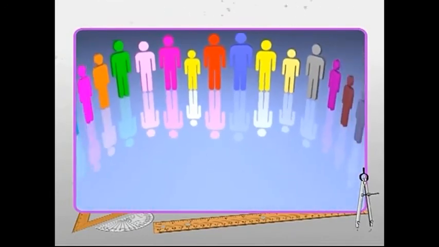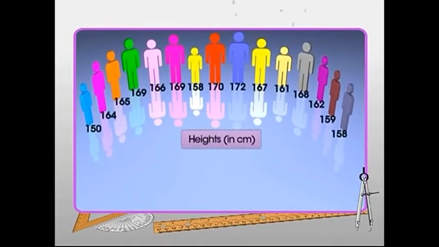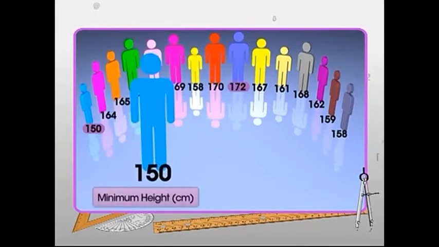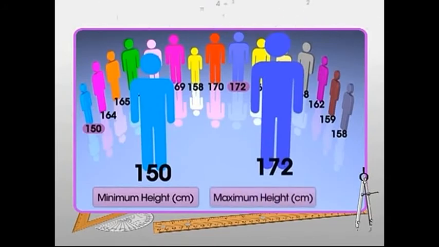Next, let us learn how to make a frequency distribution table for grouped data using an example. Suppose the heights of 15 students in the class are as follows. To read and understand the given data easily, you can make it into groups. For this, locate the minimum and maximum heights. They are 150 centimeters and 172 centimeters respectively.